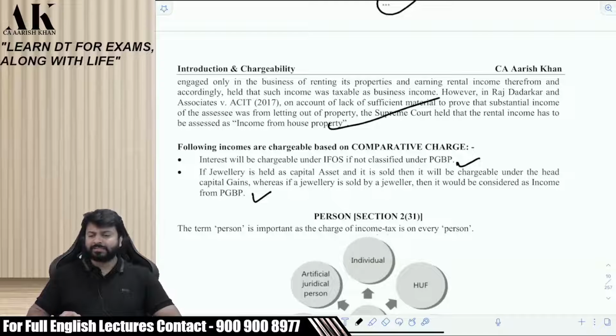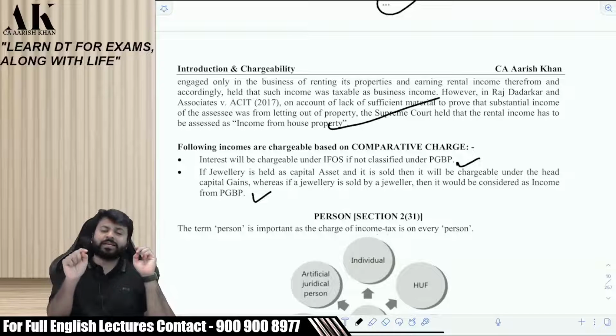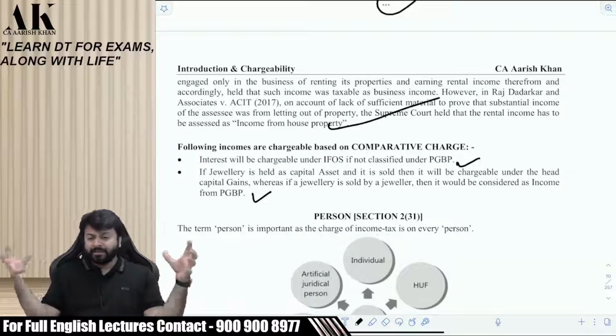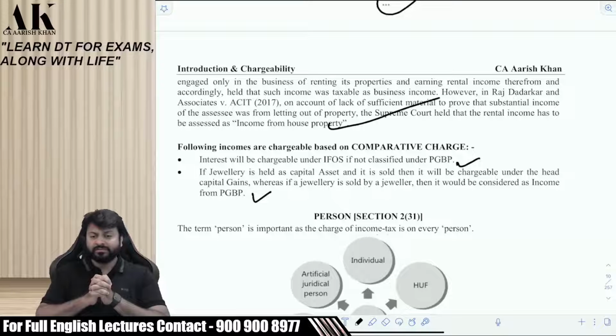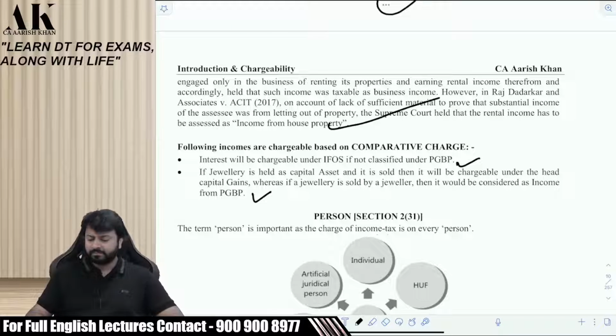So these are the 3 aspects which one has to see. First, the thing which I started today, early morning. First thing which an assessee has to see, whether what is earning is income or not. Second thing, whether that income comes within the scope of India or not. And once that comes within the scope of India, do a classification. Proper classification under a proper head. And then only you can go for what? A proper computation. Wrong classification would lead to wrong computation. Okay, is it clear to everyone?